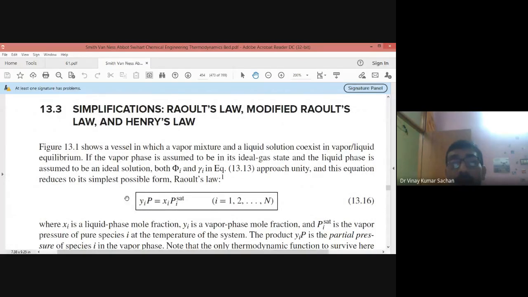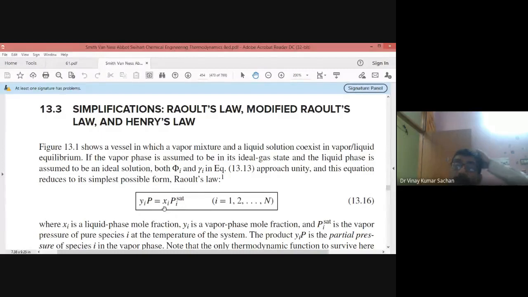So this is Raoult's law. Here you have taken the liquid and the gaseous mixture as ideal ones. So phi_i is equal to 1 and gamma is also 1. If you remove these from both sides, you get y_i into P is equal to x_i into P_i^sat. This is called Raoult's law. Raoult's law means the fugacity in the vapor phase is equal to the fugacity in the liquid phase, and both the phases, whether vapor or liquid, have been considered ideal. This is an ideal gas mixture and this is an ideal solution. So this Raoult's law is very important.